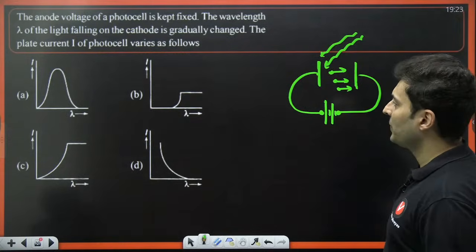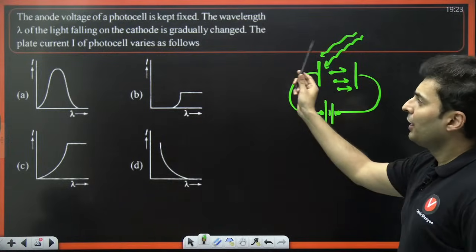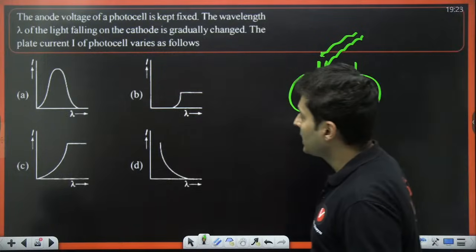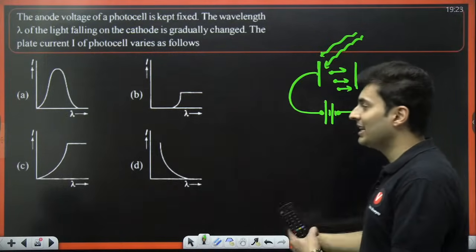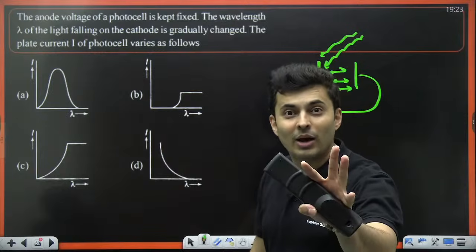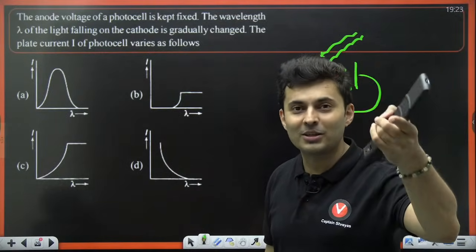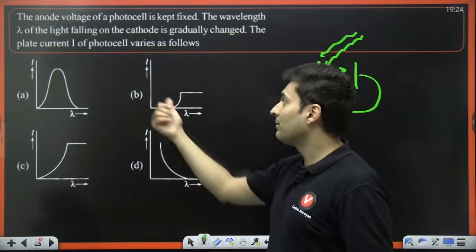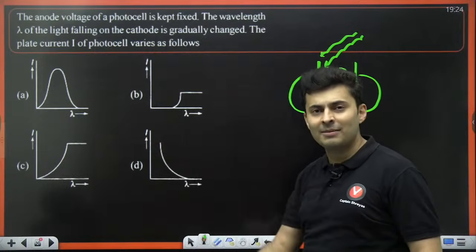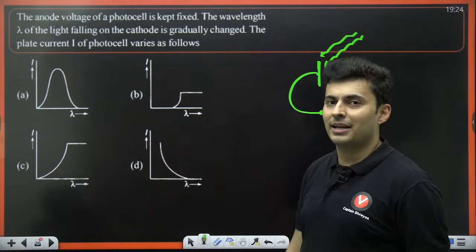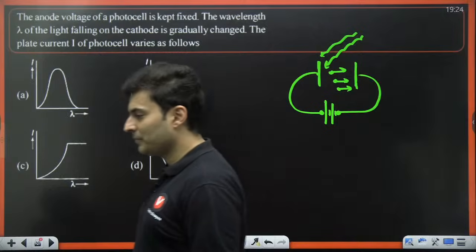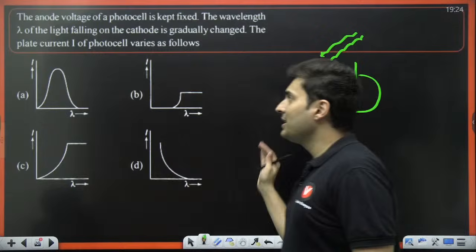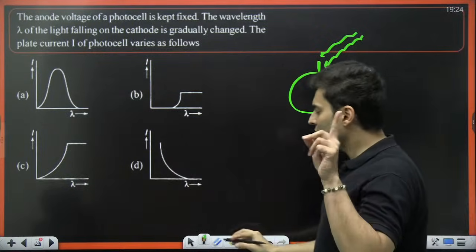So if you change the wavelength, then the current will change by which graph? I know I have not given you this graph, but you have to think logically. You cannot expect only known graphs will come in the exam. If some random thing versus a random thing comes in the exam, you should be able to think what might be the correct answer. And that's what JEE is all about. Think logically. How will the current change with respect to wavelength? I just know one thing.